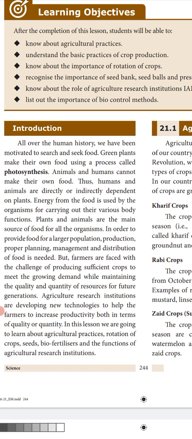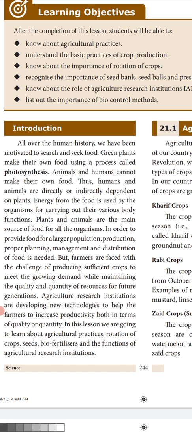We require food, not only for human beings, but also for the animals. So there should be proper management to cultivate and harvest food.